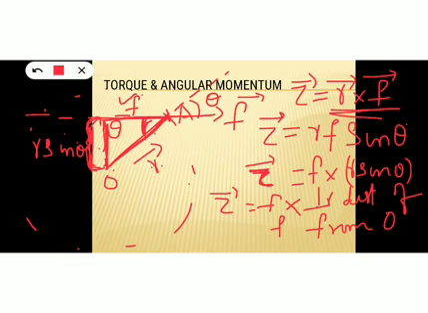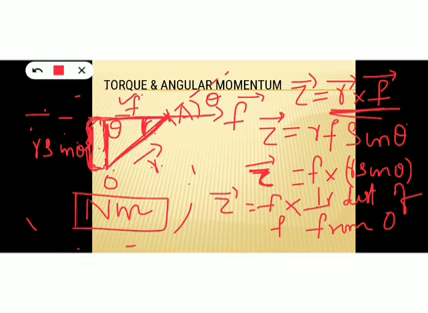Just curl your fingers of the right hand from r to F. Then your thumb will give the direction of torque. Okay, so torque is a vector quantity and direction is obtained from that right hand rule. The torque will be always perpendicular to both vector r and vector F. Unit of torque is Newton meter. Very important. SI unit of torque is Newton meter.